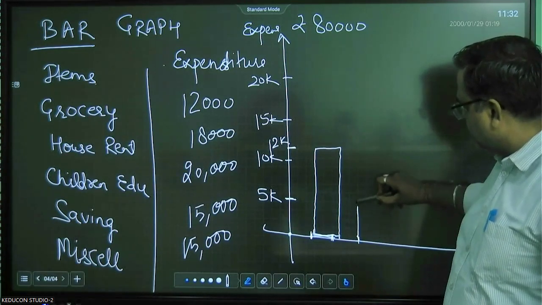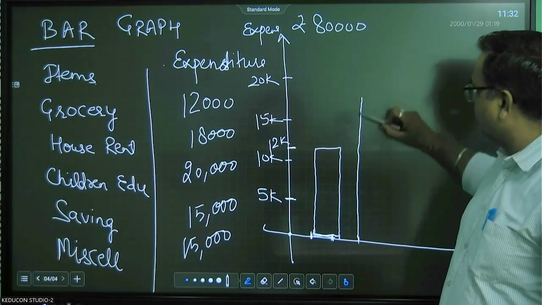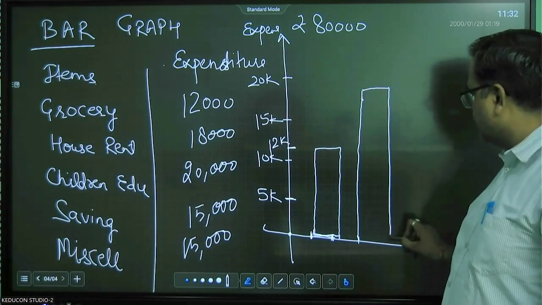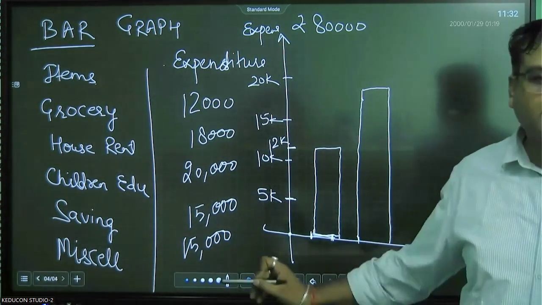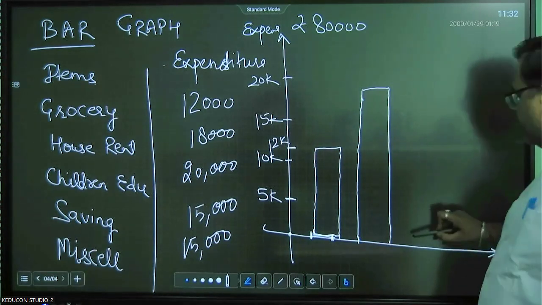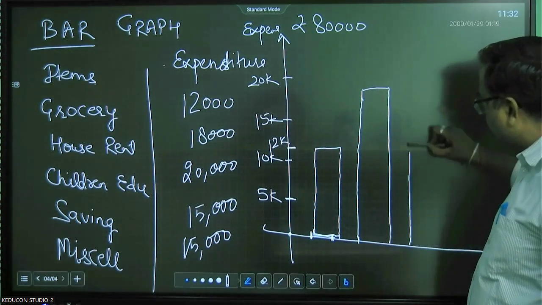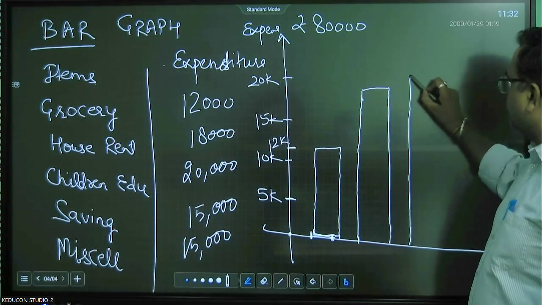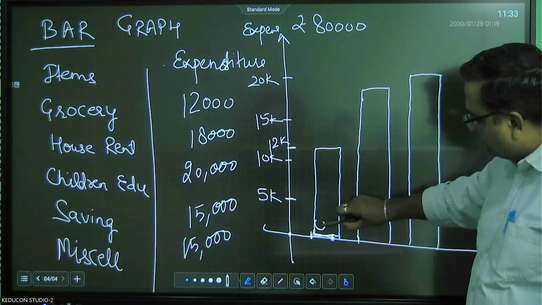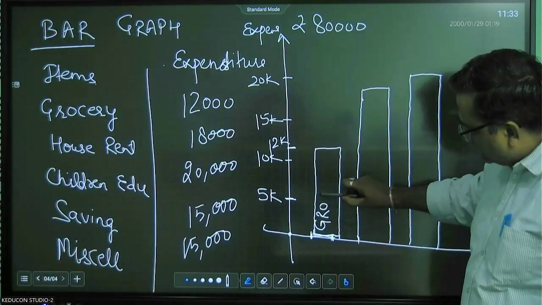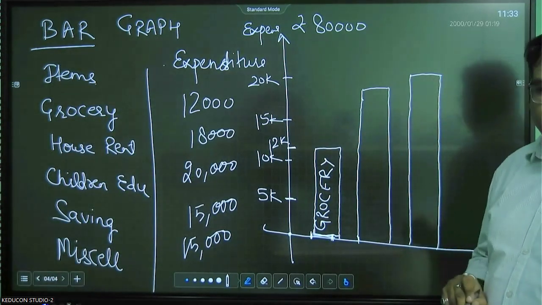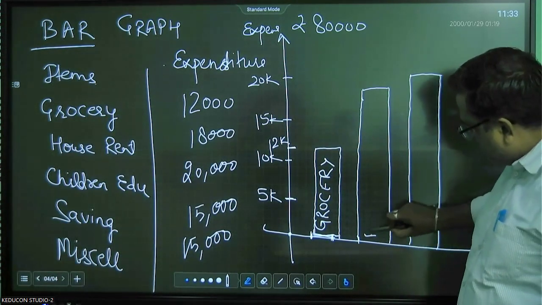So take it a little higher. This will be your house rent. The third head is children's education, which is 20,000. Again a gap. Children's education is 20,000.